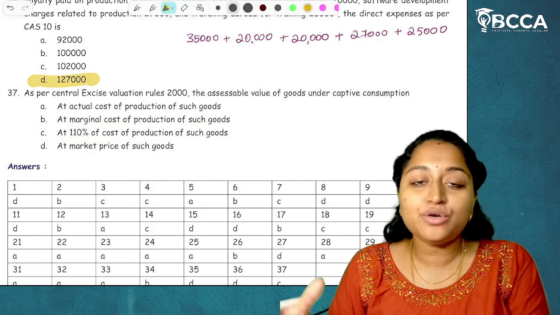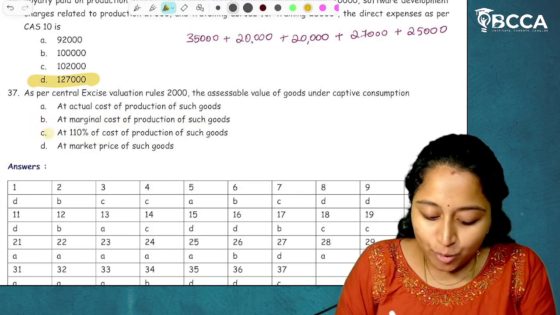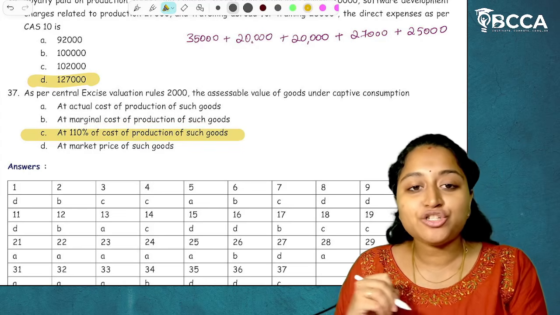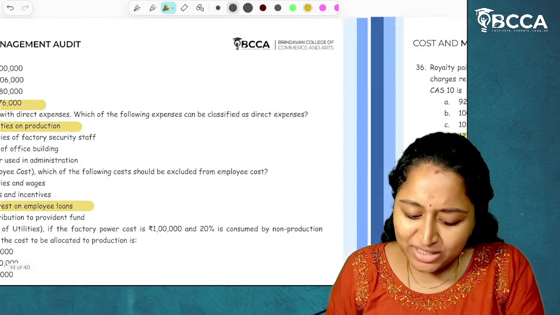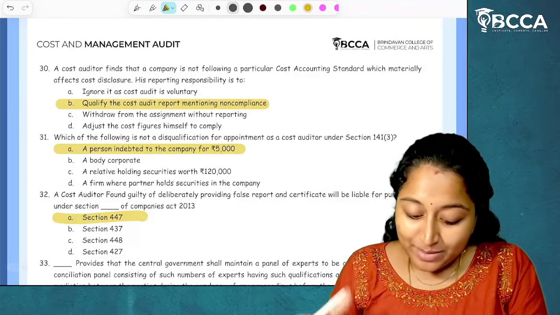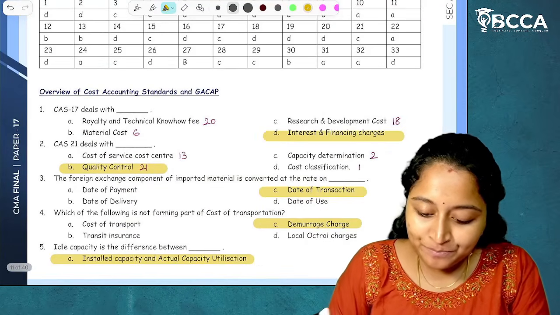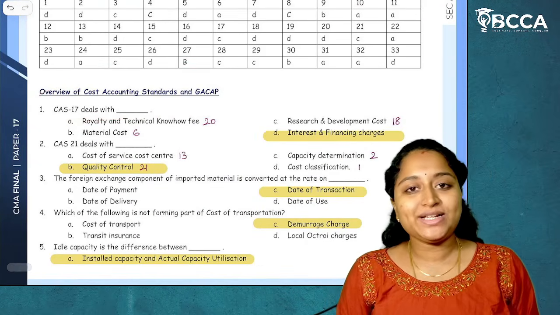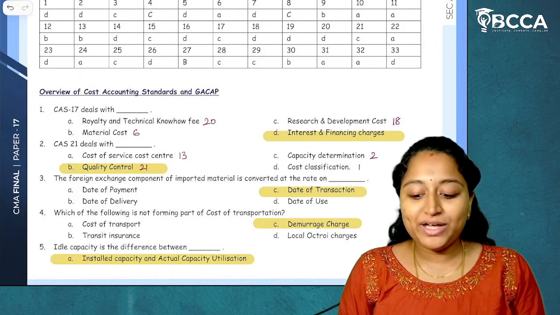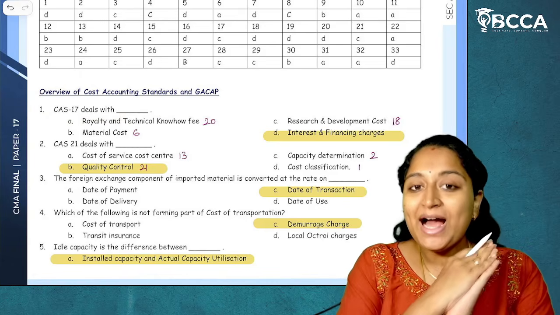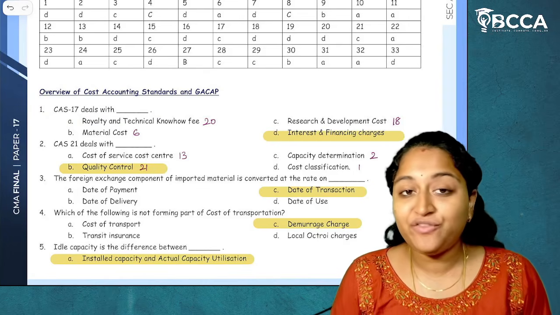Related to this, we also have a practical part. I hope it is clear. At 110% of cost of production of such goods. I hope it is clear. So these are the MCQs which we have for Unit 4, overview of cost accounting standards and generally accepted cost accounting principles. I hope I have given you the justification and the correct MCQs clarification as well.